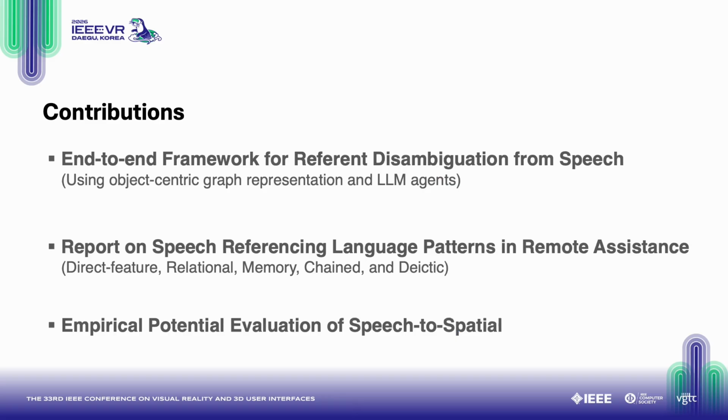To address this challenge, we present Speech-to-Spatial, an end-to-end framework that disambiguates spoken instructions, reducing the need for manual object indication during remote assistance. Our approach uses a graph-based representation, specifically a scene graph, to model spatial relationships among objects in the shared view. This representation enables the system to infer the object the remote expert is referencing in coordination with spatial referring expressions in natural language.